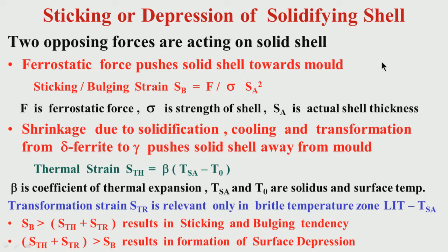What is the value of that force or strain? It depends on the ferrostatic force as such. What is the strain on the solid shell which will try to push it towards the mold, or will try to bulge it when it comes out of the mold? If we call it the bulging strain SB, it is equal to the ferrostatic force divided by the strength of the shell into the actual shell thickness squared.